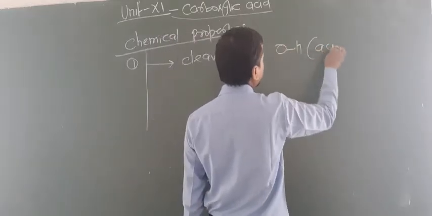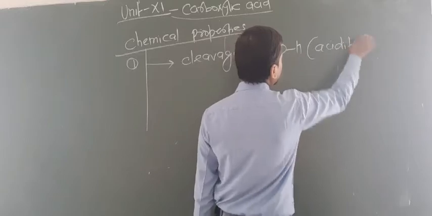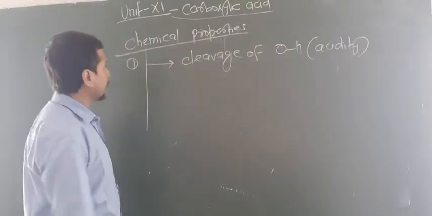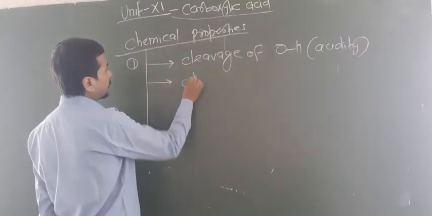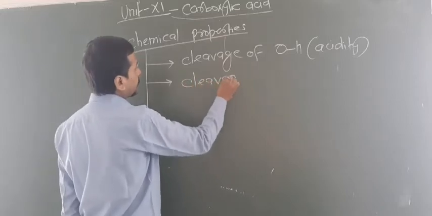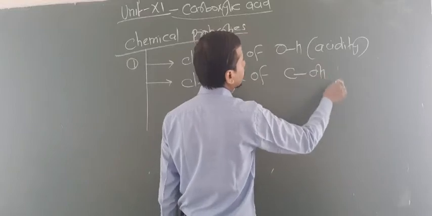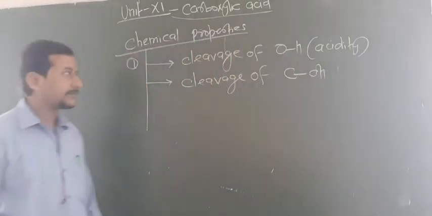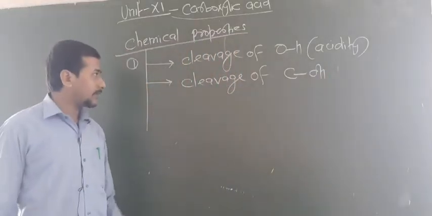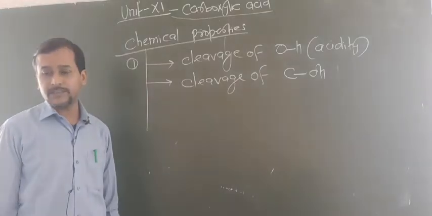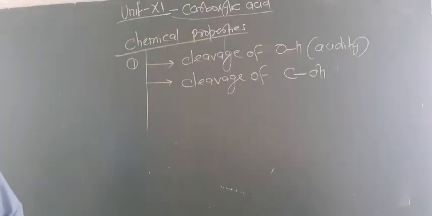This gives the acidic property, that is known as acidity. You have to know about the acidity. Then you have to know the cleavage of the C-OH bond. Are you getting this point? So here one reaction takes place by the cleavage of the C-OH bond. Then one more reaction you have to know.